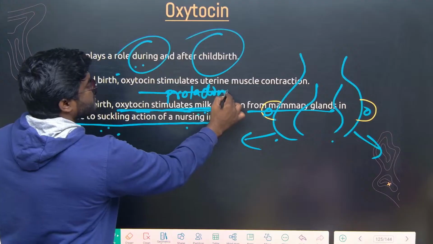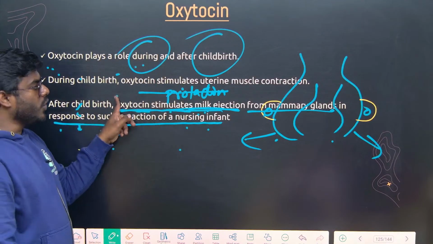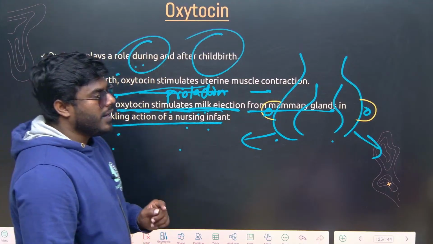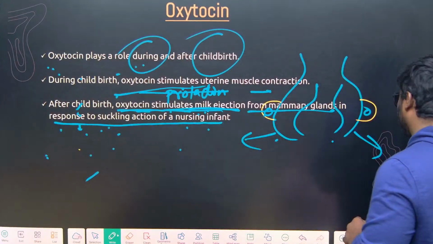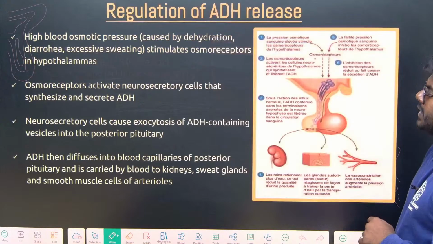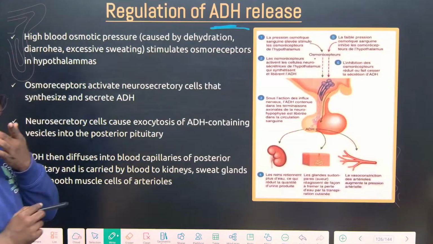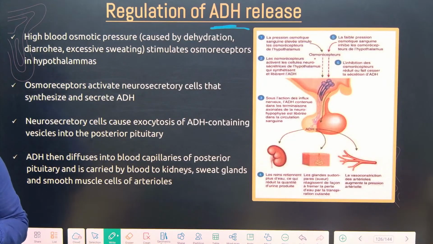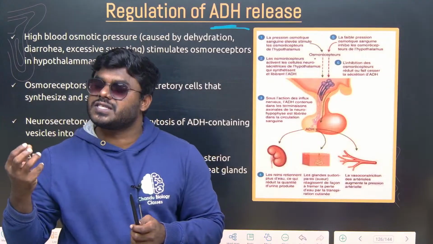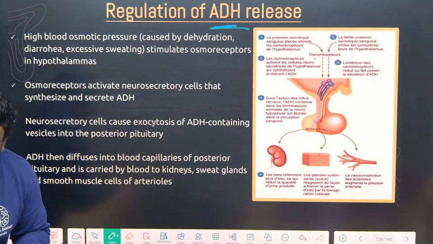Okay, so oxytocin has two functions, during and after childbirth. During childbirth, it stimulates uterine muscle contraction. After childbirth, it is involved in the ejection of the milk. Correct? No point in getting confused. And friends, then the very, very important one, ADH, also called vasopressin. Now again, remember my statement, no hormone is going to be released whenever there is no requirement. So this is also released only whenever there is a requirement. What is that requirement?